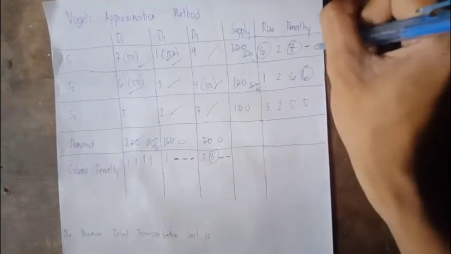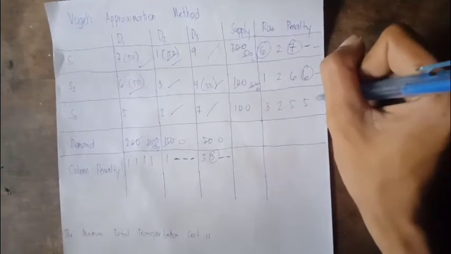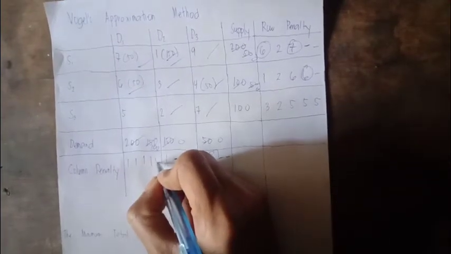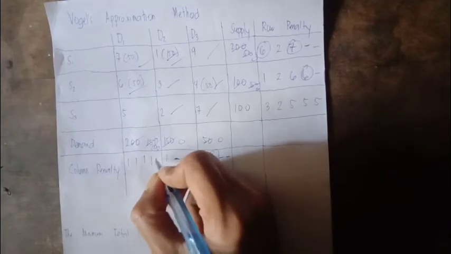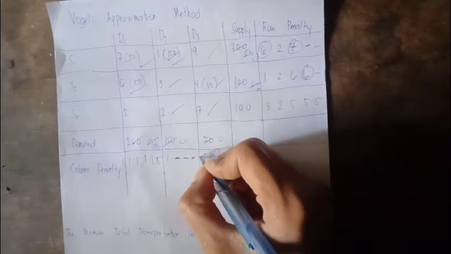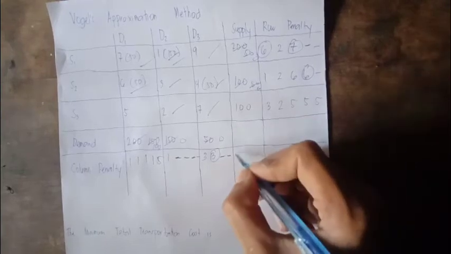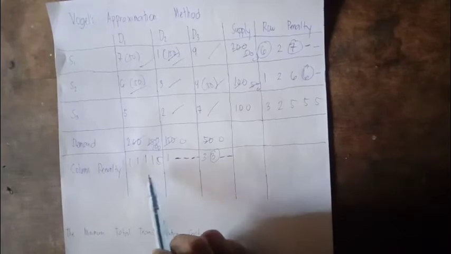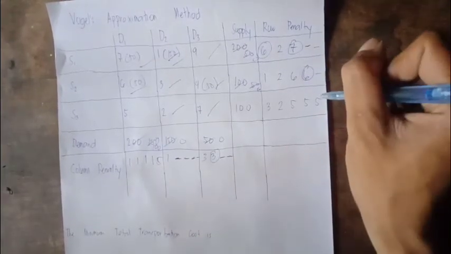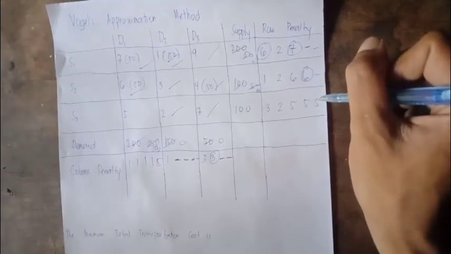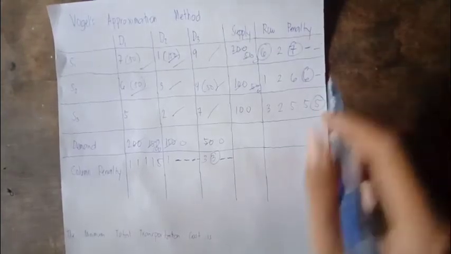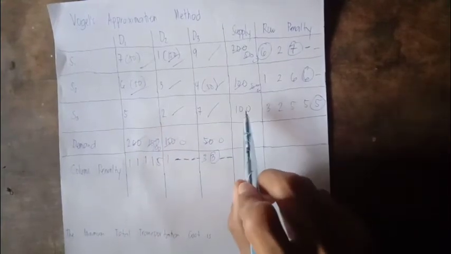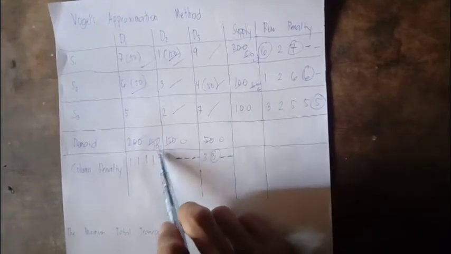Again, occupied and occupied. So 5 is left. Let's have 5 here. This one is occupied, and also this one. So 5, either here in the column or in the row, they have the same value. So let's try here. Only 5 is left. The supply is 100 and the demand is 100.